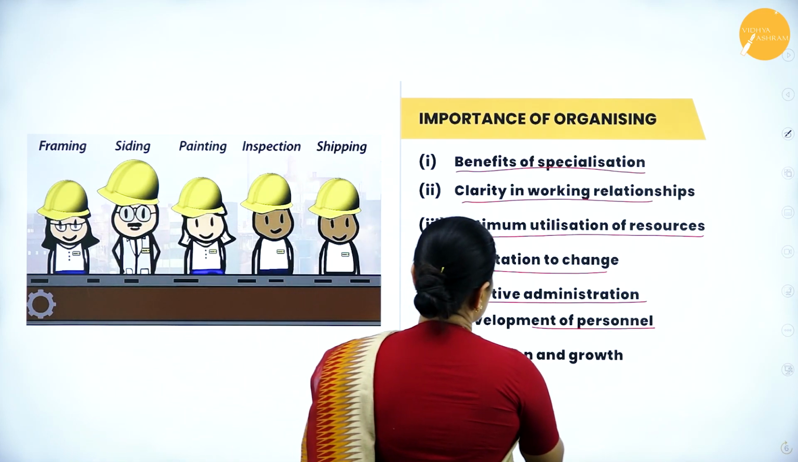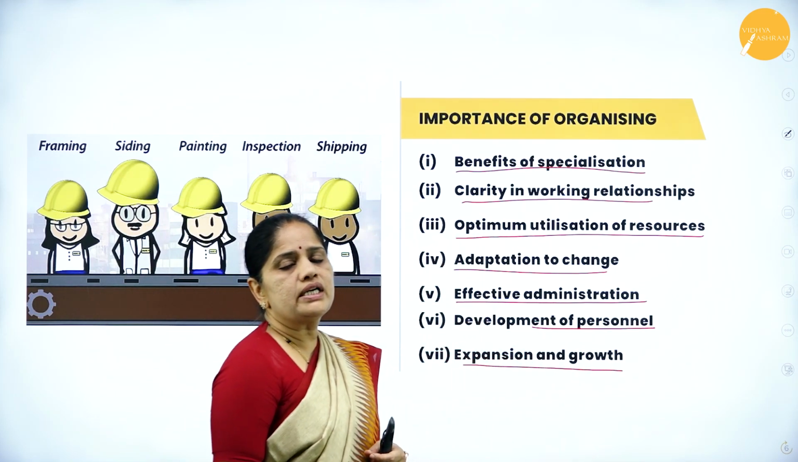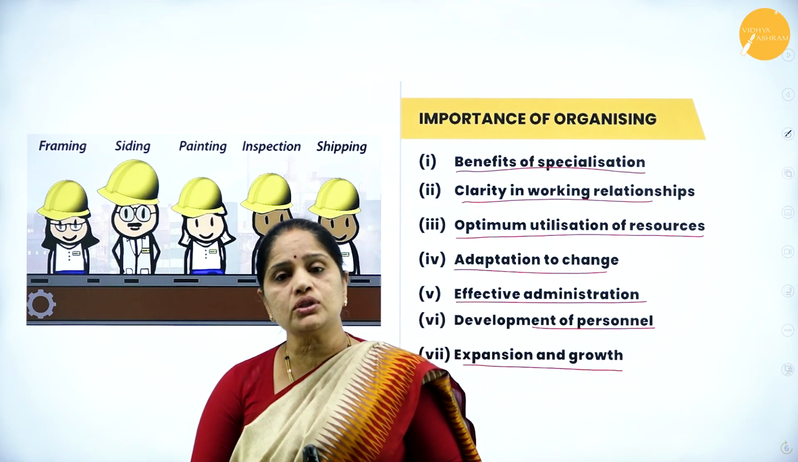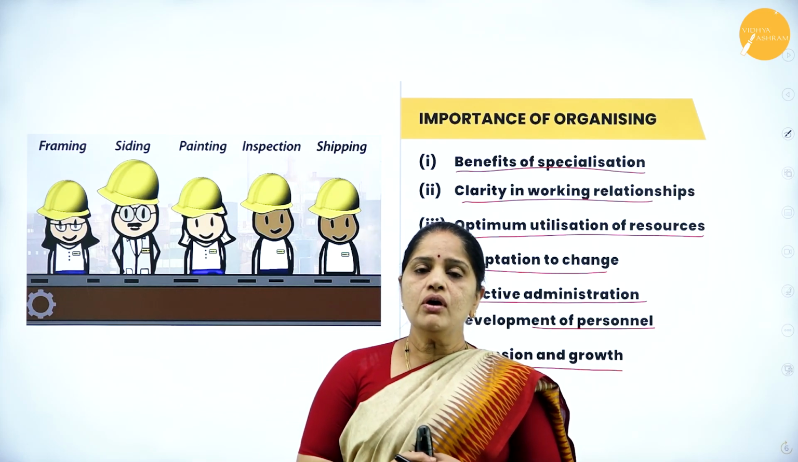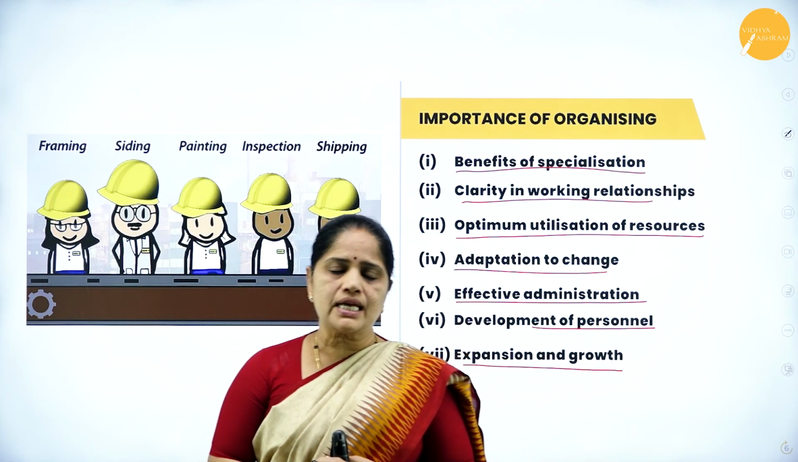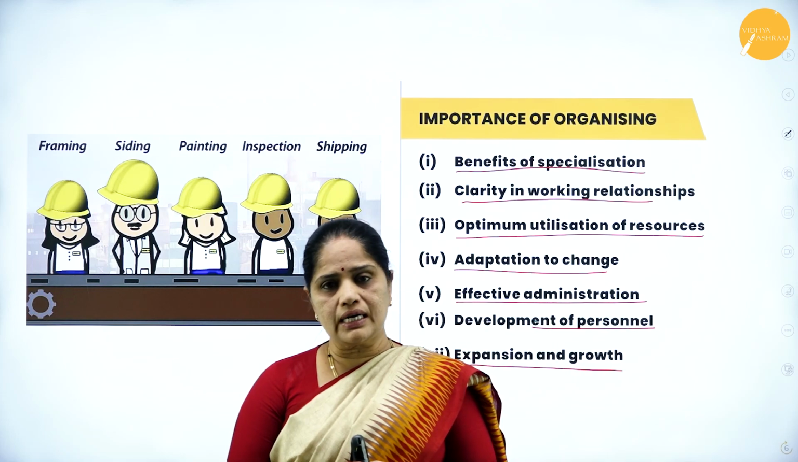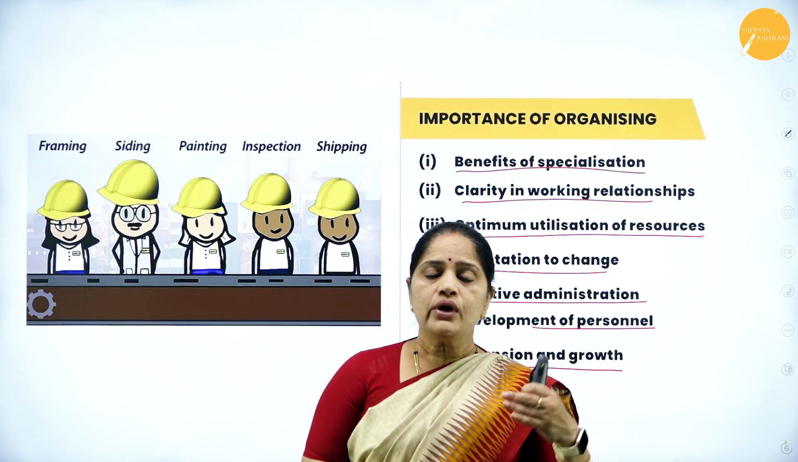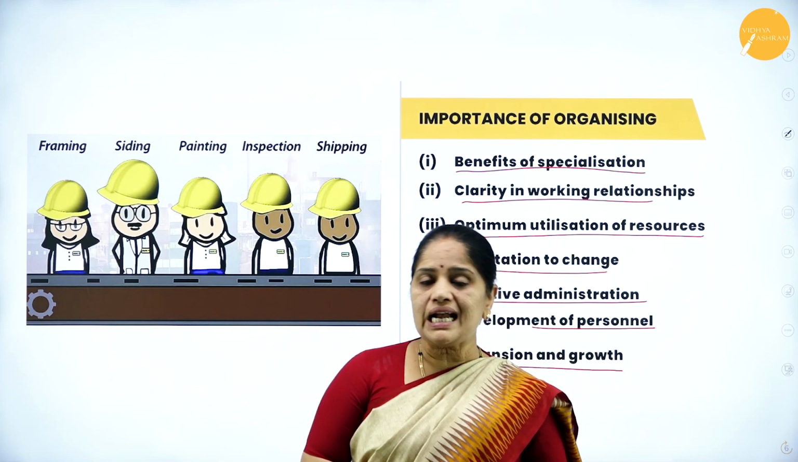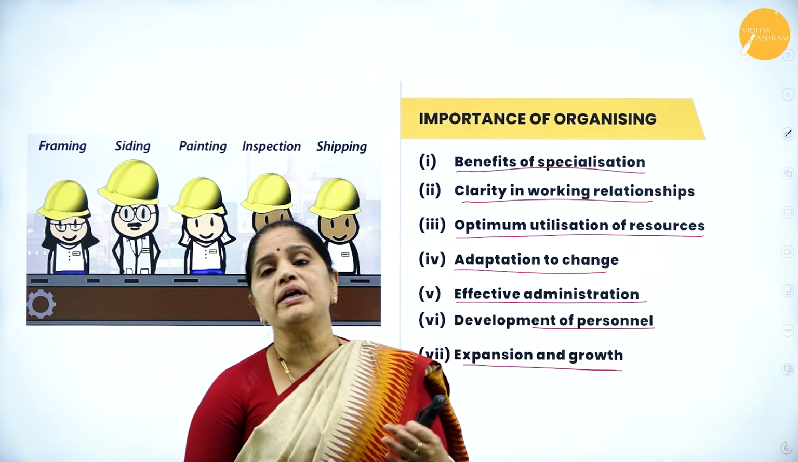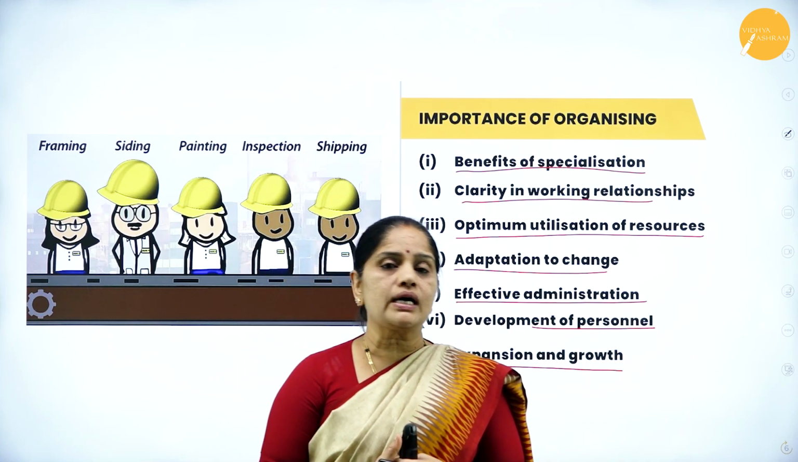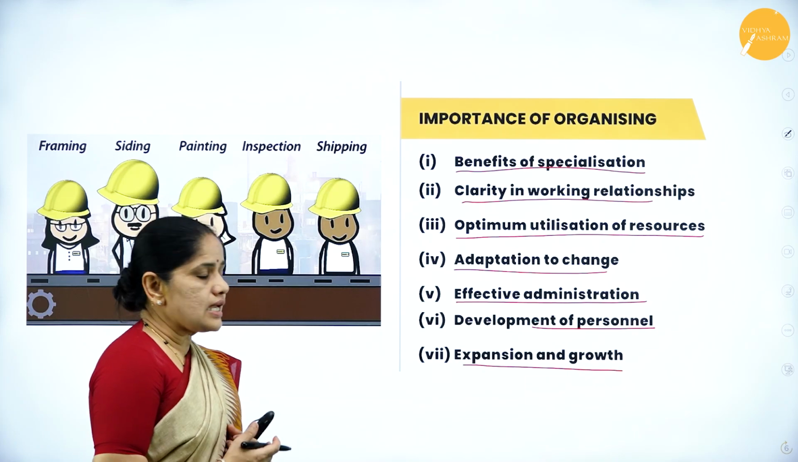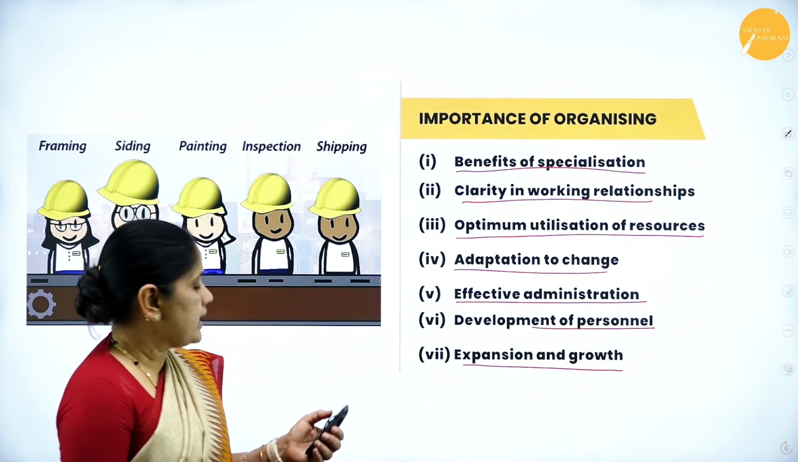Then the next one is expansion and growth. It is only with the help of organizing that we can have expansion and growth of the organization. When we create superior and subordinate relationships within the organization, and even if you are starting a new organization, with the help of delegation and decentralization we will be able to start more branches of the organization, as a result of which we can ensure that there is expansion and growth of the organization.